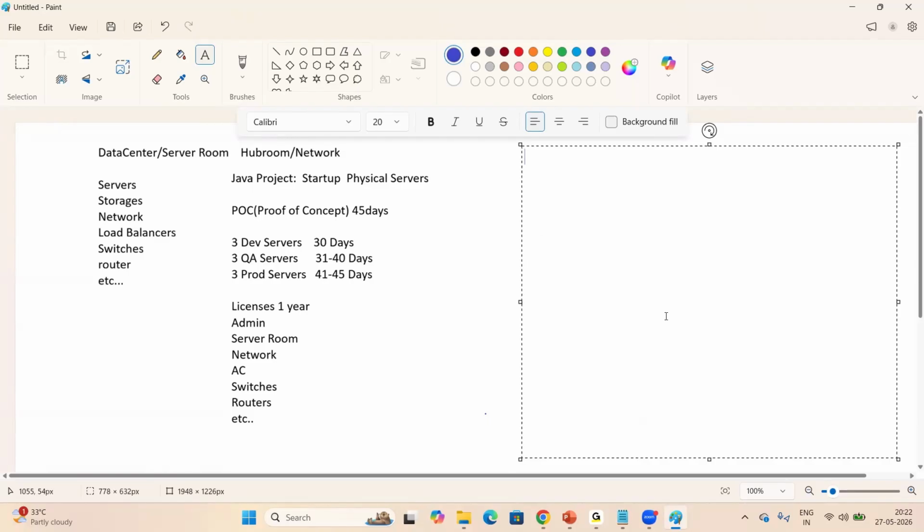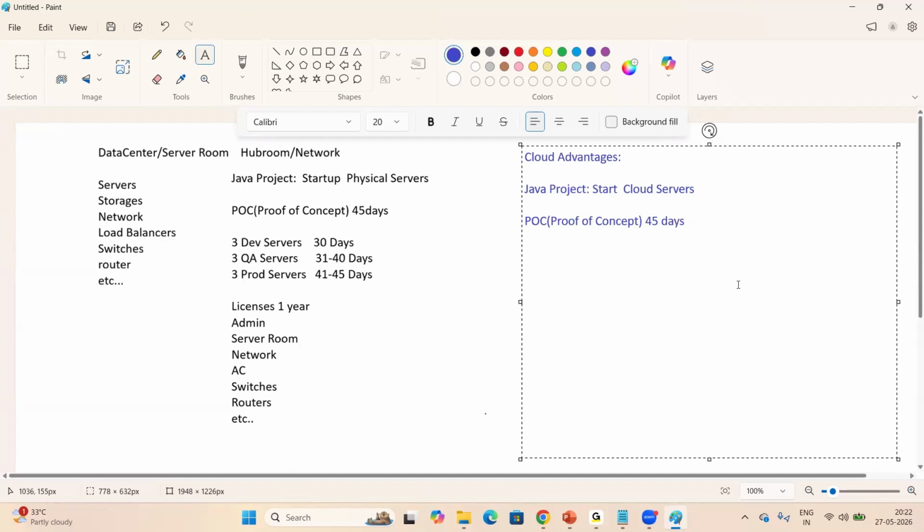Let's try to understand. So here, cloud advantages. Same Java project. So it is a startup, but here we are using cloud servers. Cloud servers means AWS servers or Azure servers. Now same POC, proof of concept, 45 days timeline.